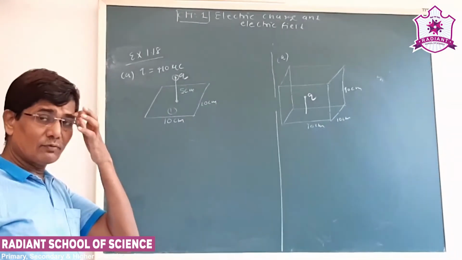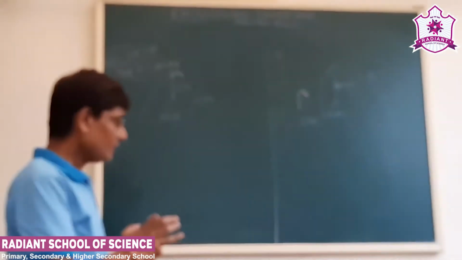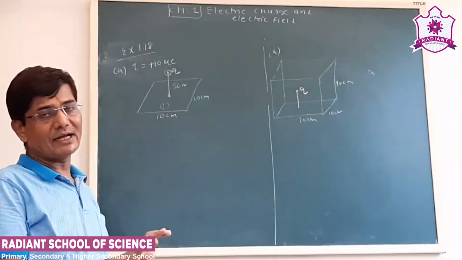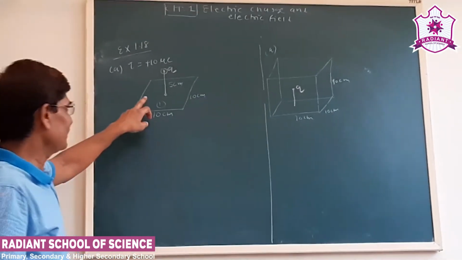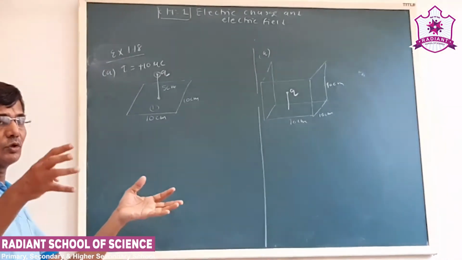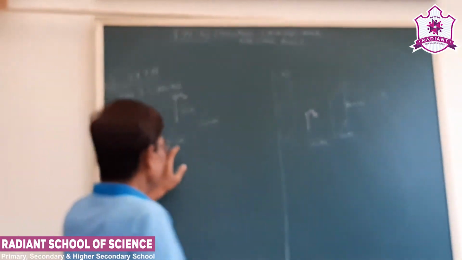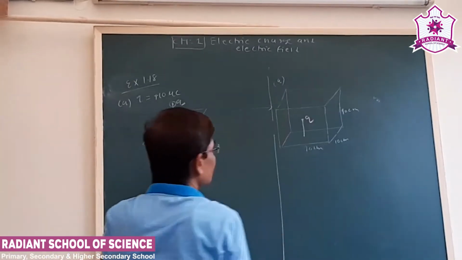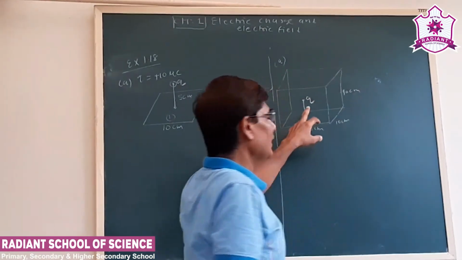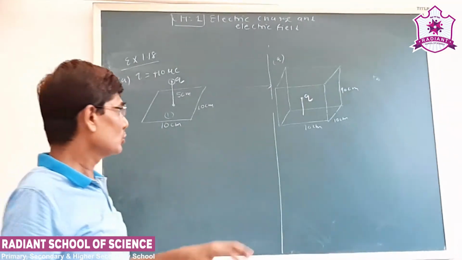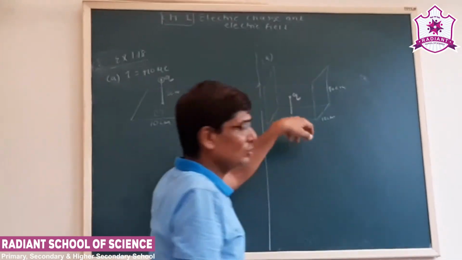Now we know the formula. The flux linked with any surface is the charge enclosed by the surface upon epsilon 0. Now this is an open surface, so for finding out the flux, we should have a closed surface. Suppose I complete this diagram making a cube of 10 centimeter side, then this will be the closed surface. So in that case the flux is nothing but charge upon epsilon 0.